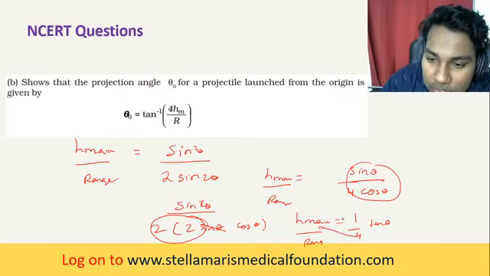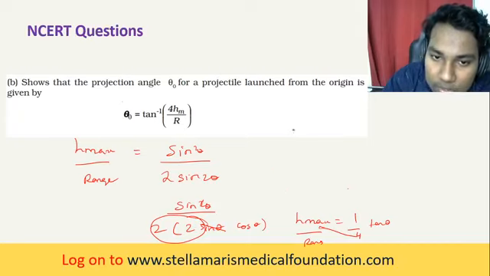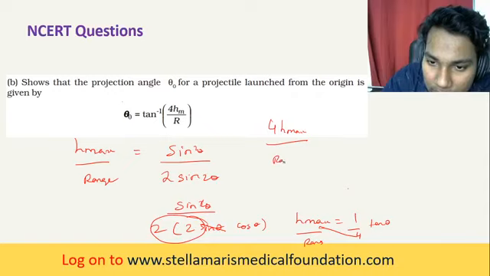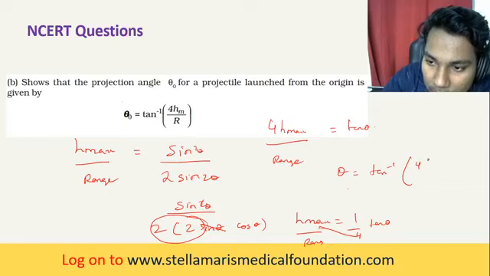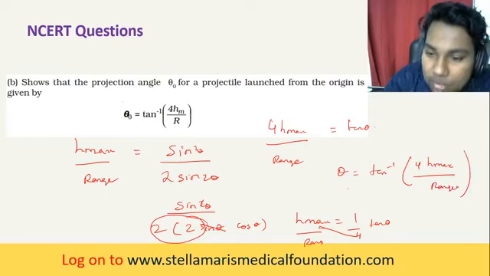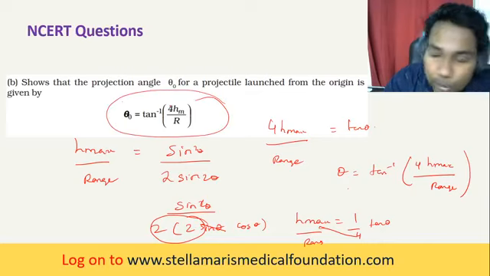So take this for this side. Take this for that side. So what happens, 4 into h max divided by range is equal to tan theta. So theta is equal to tan inverse of 4 into h max divided by range. So hence it is proved.